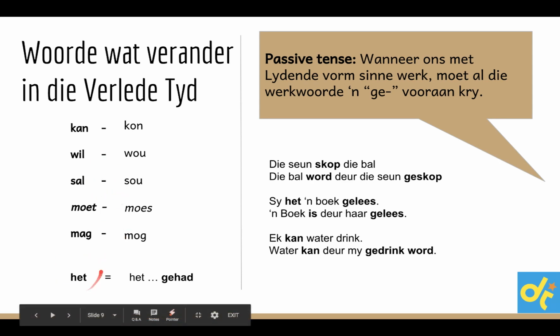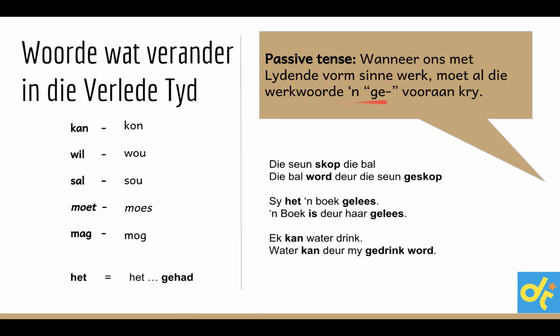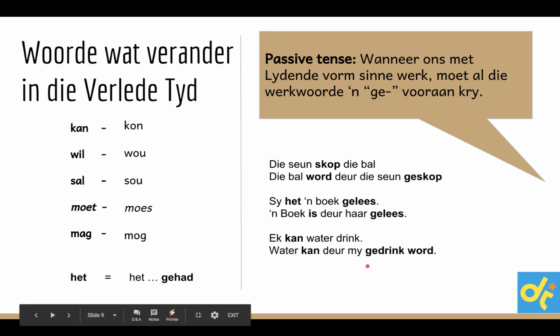And remember, het, if you have a het in the present tense, it means have, and then in the past it will become had. Het gehad in present tense. We steal the had there from English and put it in the past in verb 2's position. If we work with passive tense, wanneer ons met leidende vormsinne werk, moet al die werkwoorde gekry. Even if it's present, past or future, make sure all your verbs get a ge, more in detail when we discuss this.